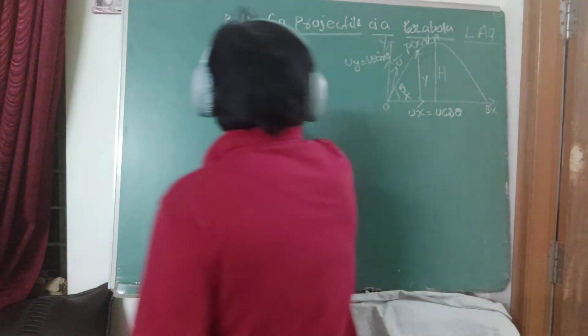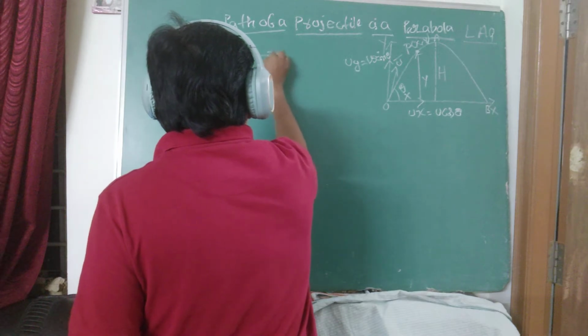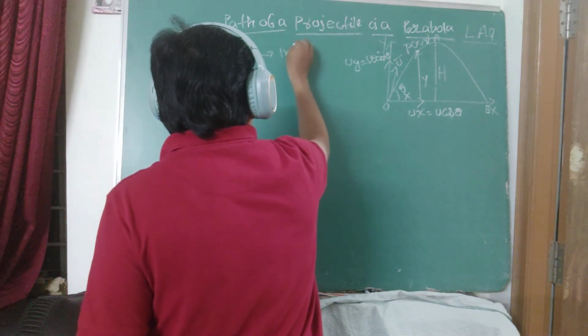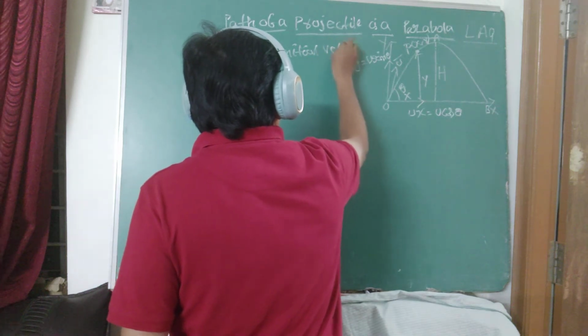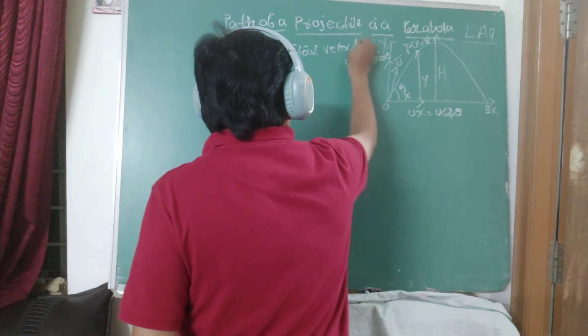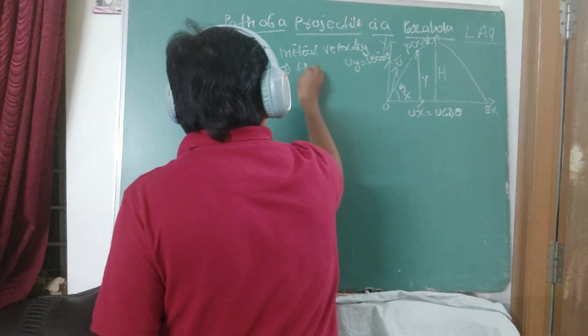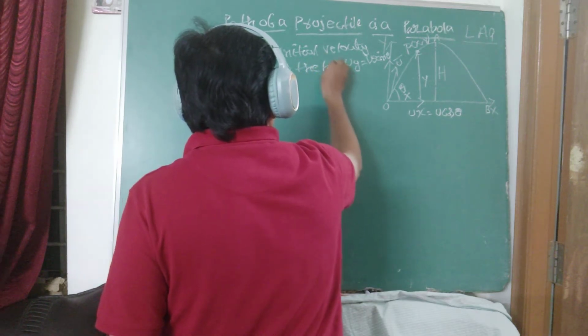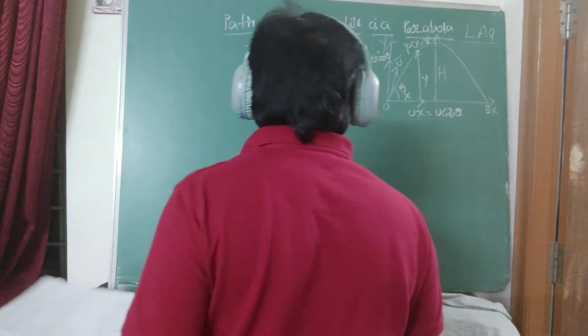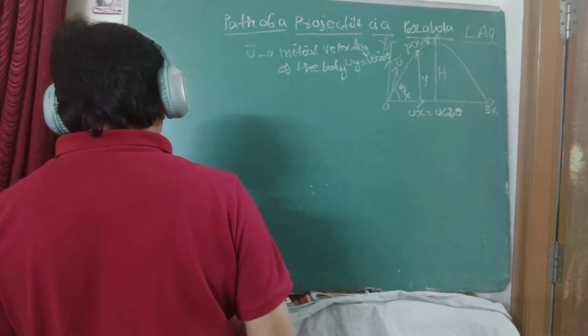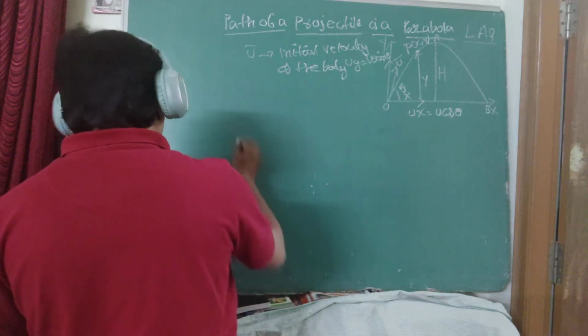Okay, here I define the points one by one. U bar is the initial velocity of the body. Write this down: U is the initial velocity of the body.